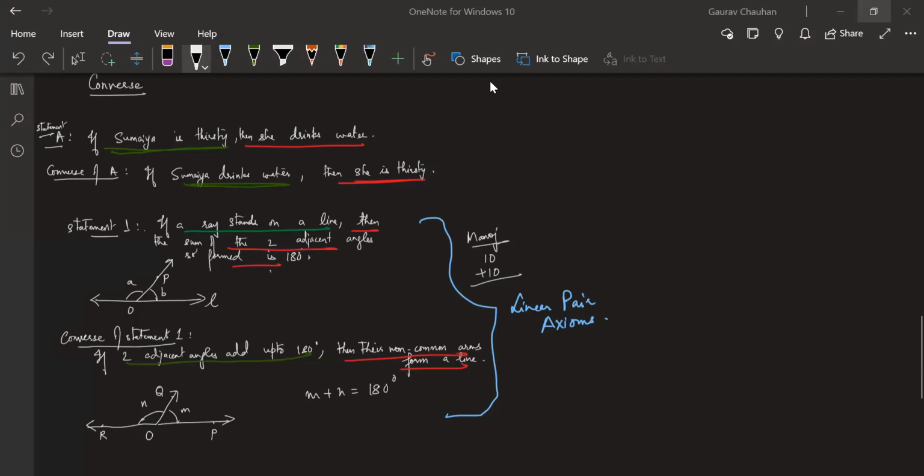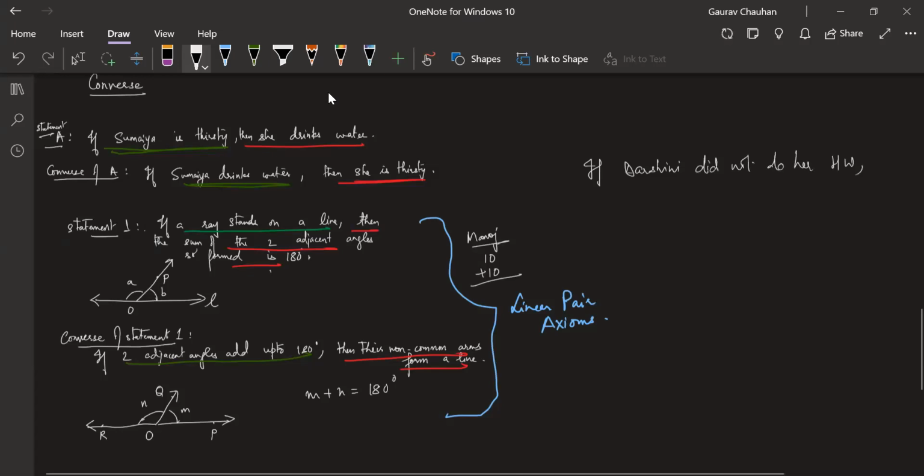Now, Darshini, what will be the converse of this? Darshini, I'm writing it, okay? If Darshini did not do her homework, she got scoldings. What will be the converse of this statement? Darshini, can you try that? Okay, sir. If Darshini gets scoldings, then she did not do her homework.